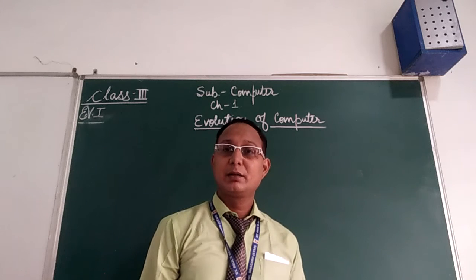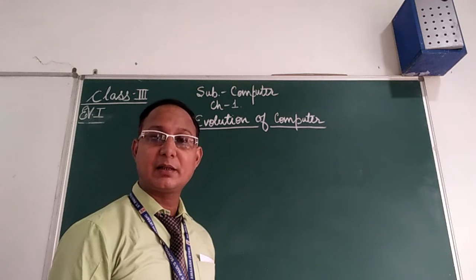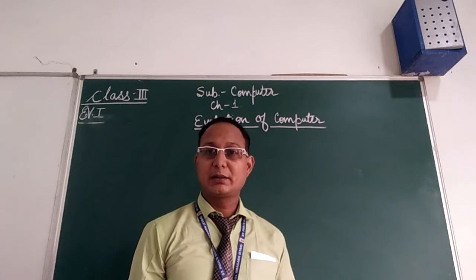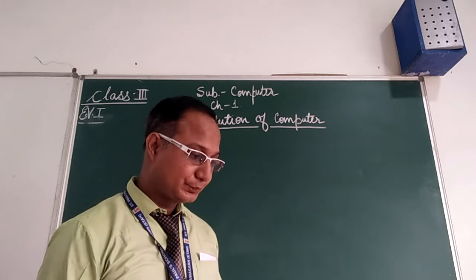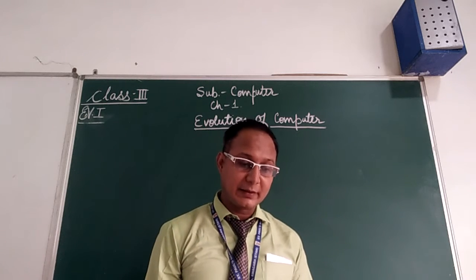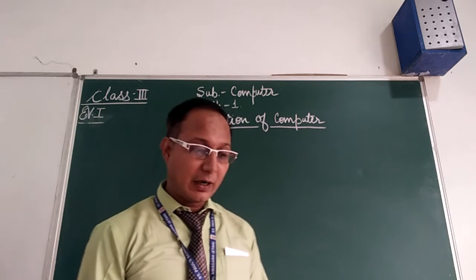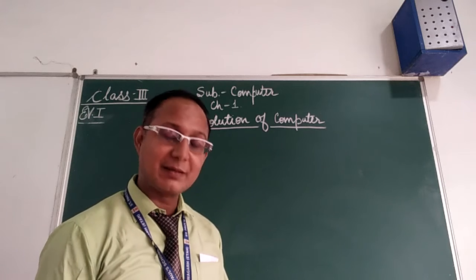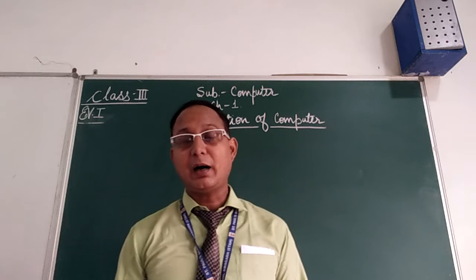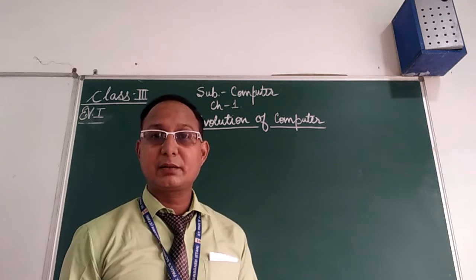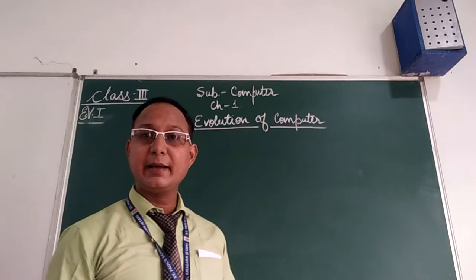Evolution of computer means how the computer came into existence in our life. How we started the computer, from where the computer came into existence. Now the facts that we are going to study in this chapter are: how did people calculate numbers in early days? What is the way people calculated things? How to add? How did they know how many things they have?